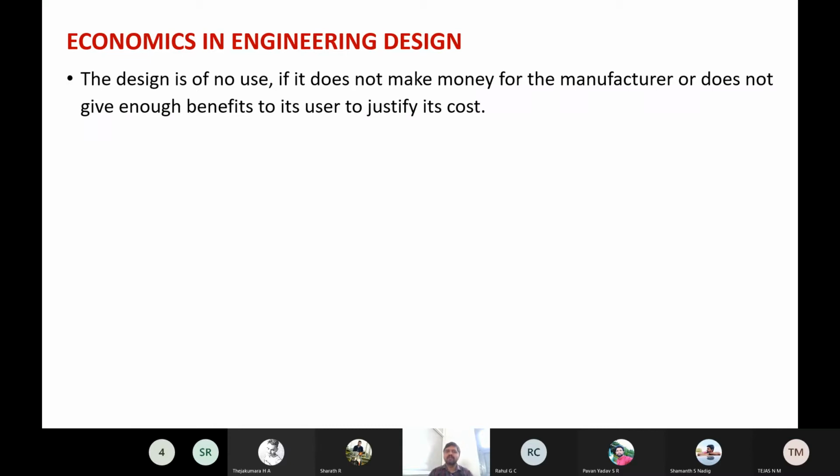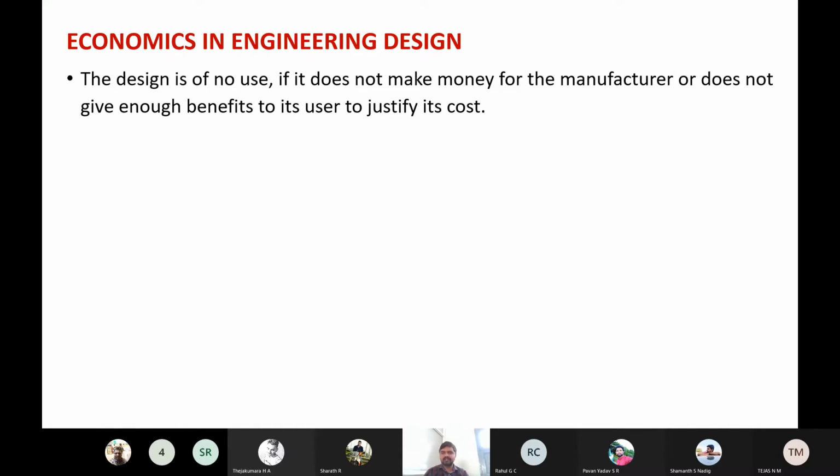A manufacturer, owner, or management of a company is going to invest in a design concept only when it is guaranteed that it can earn profit by converting the design into reality. Any company or investor will invest in a design concept of an engineer only when it will result in profit. That is the point of view of the manufacturer.